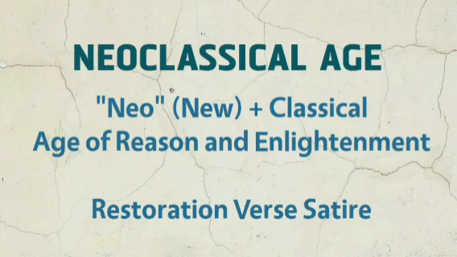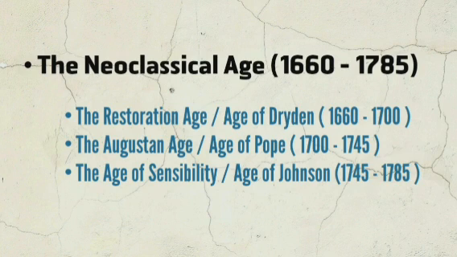As I have told you before also, the neoclassical age consists of three ages, or three segments. Firstly, it is the age of Dryden, and it is also called the Restoration Age. It is from 1660 to 1700. Why is this called the Restoration Age? Because England is seeing the restoration of monarchy. Charles II is coming to the throne.